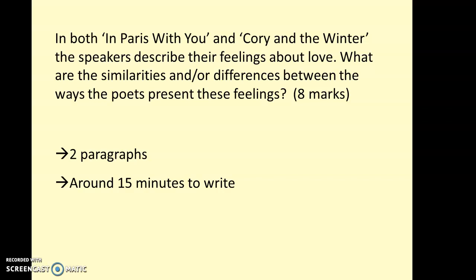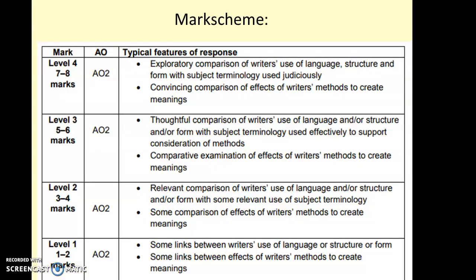Okay, so you've had a chance to look back at the 2 poems and possible connections you could make. Obviously, you'll only need a couple of similarities or differences because you've only got a couple of paragraphs to write. What's going to go into those paragraphs? Well, as you know, I tend to use the mark scheme as a starting point because in that way you're going to make sure you're actually including in your answer what the examiner is going to give you credit for. So if we look here, there's 4 levels going up to 8 marks, and each level has 2 bullet points, but actually both the bullet points focus on the same sorts of things.